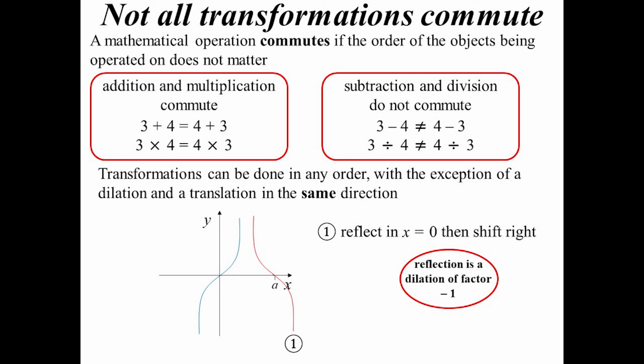A reflection, by the way, could also be described as a dilation of factor -1. However, I did it in the other order. So to get the second curve, if I shifted right first, so I moved the blue curve over to a, and then reflected in x = 0, we get a different curve. So in this case, the transformations don't commute. All other transformations do commute. It's just that if they are a combination of a dilation and a translation in the same direction, they will not commute.